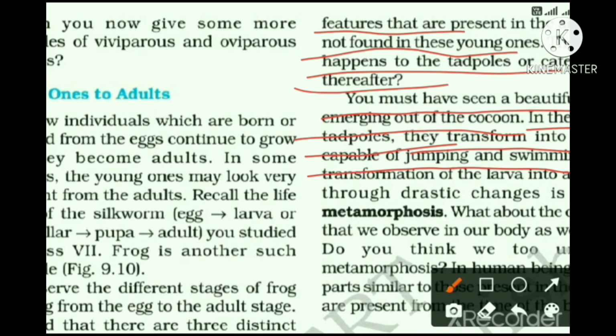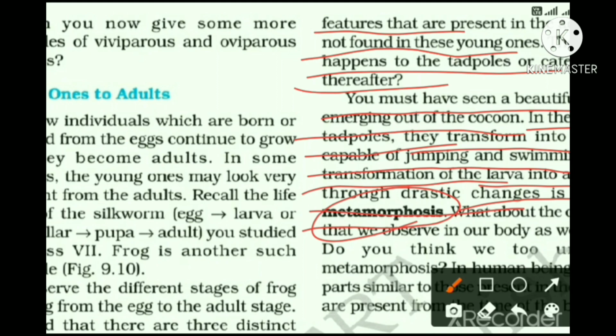The transformation of a larva into an adult through drastic changes is called metamorphosis. So dear students, this transformation from young one into adult through drastic changes means so many special changes which cannot be avoided. So through these changes, the transformation of a young one into an adult is known as metamorphosis.